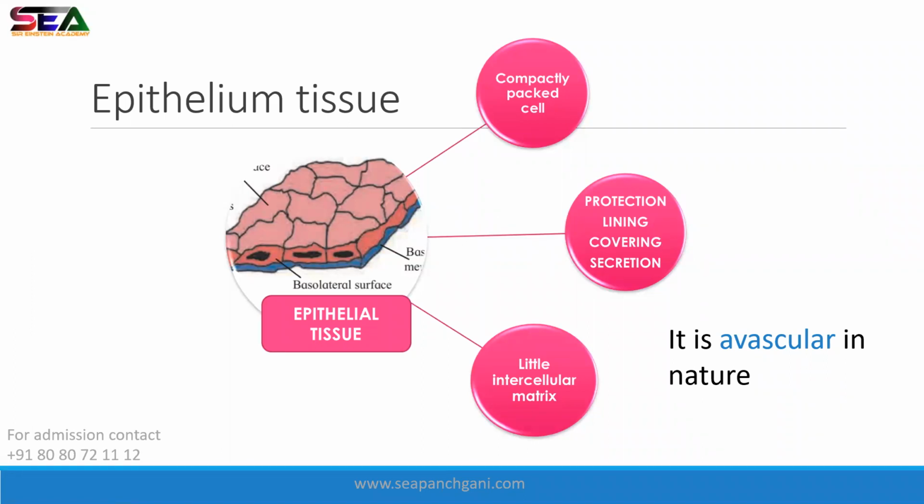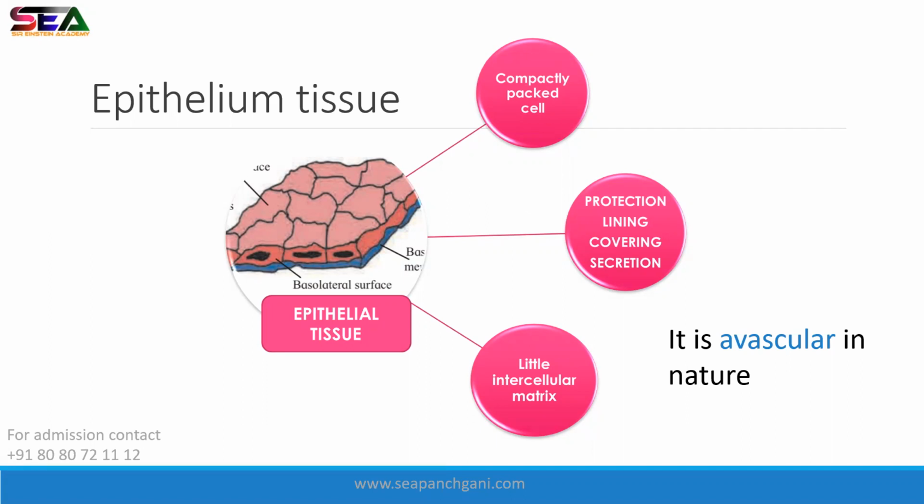Basically, you can think of epithelial tissue as the thin packing or covering material of the body. If you look at yourself in the mirror right now, most of the part you will see is your epithelial tissue.